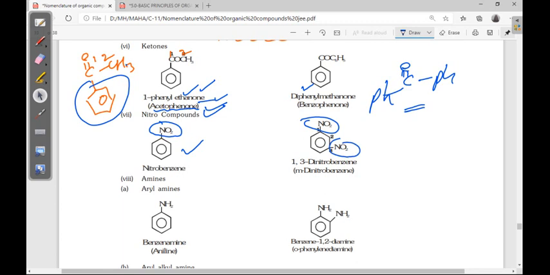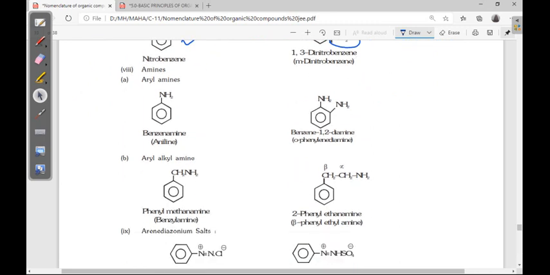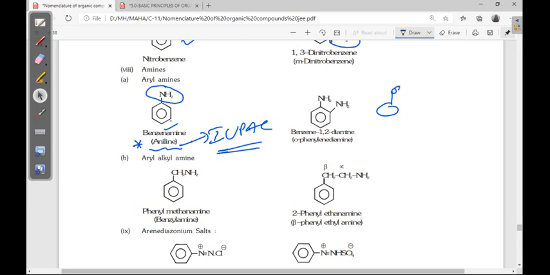Okay. Next, amines. If the amine group is directly connected with benzene, that is called benzenamine. The common name is aniline. It is also considered as IUPAC. Phenol is also considered as IUPAC, and here aniline is also considered as IUPAC.